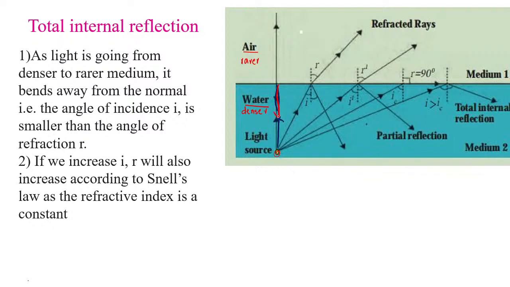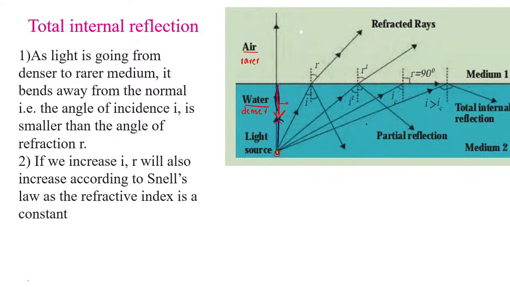This ray will turn back. So over here, this incident ray, which is incident normally at the boundary between the two media, turns back, and it will show partial reflection.